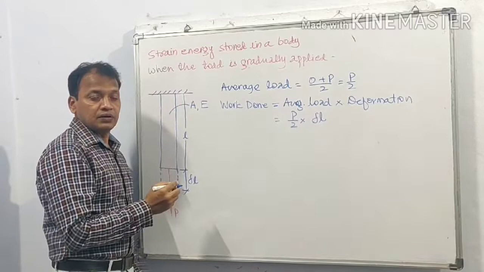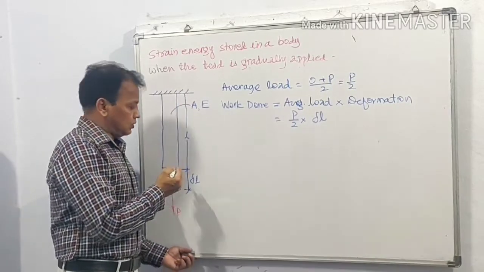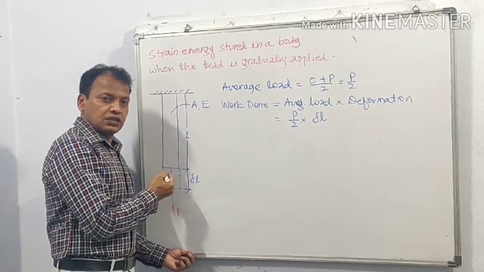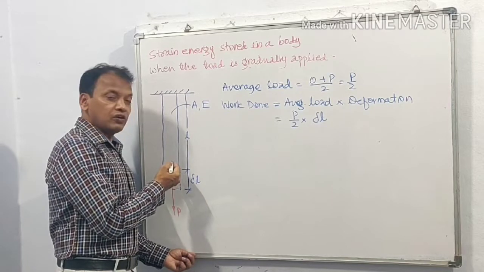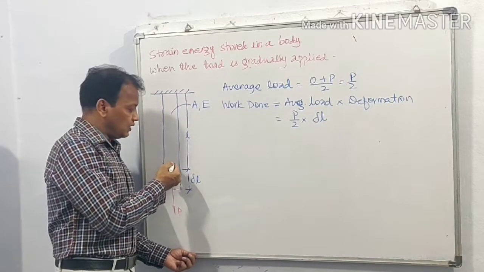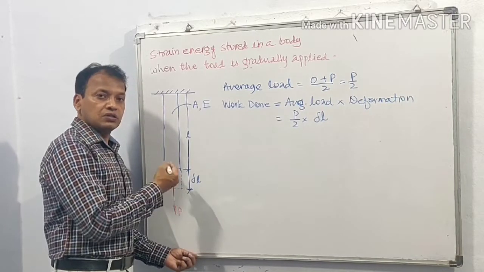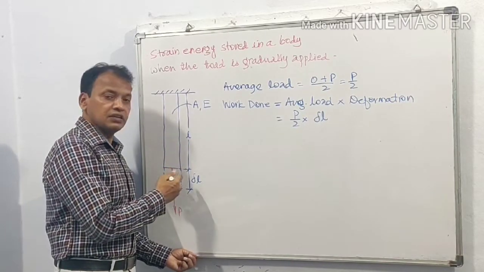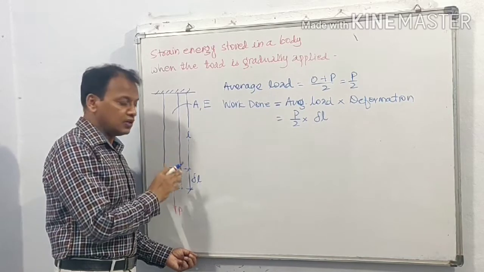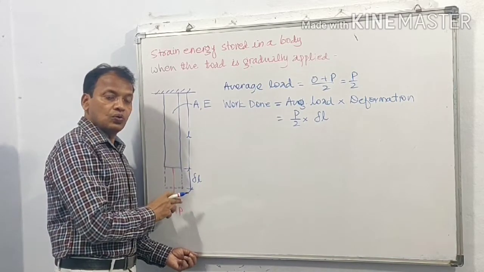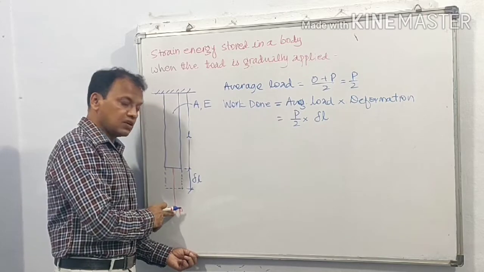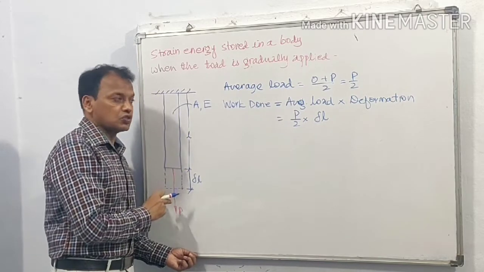This is work done. But we know that in a body of elastic material, when a force is applied and causes deformation, the body gets strained, and the strain energy stored is equal to the work done by the external force causing the deformation.